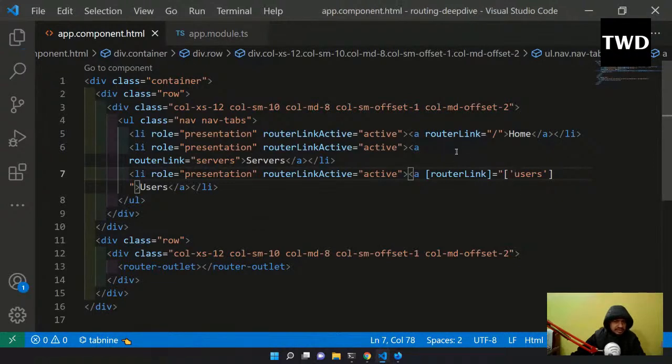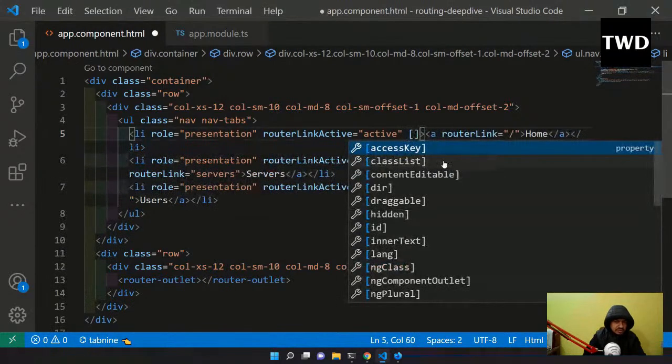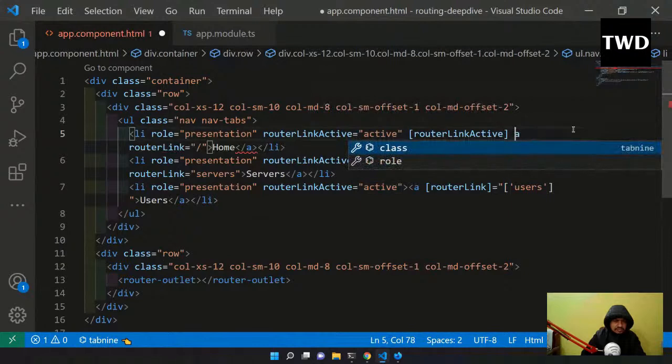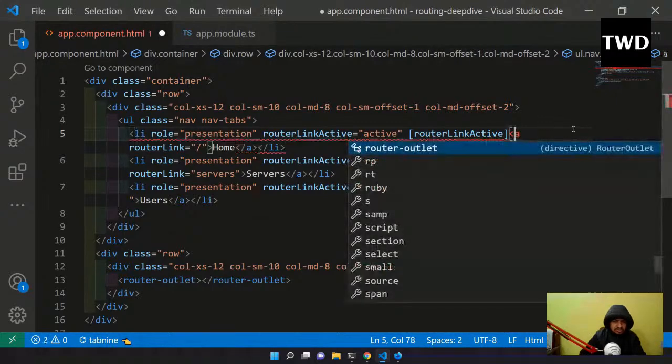And beside this, in the home only, I have to give one more thing, which is routerLinkActive. No, not routerLinkActive, something is broken.